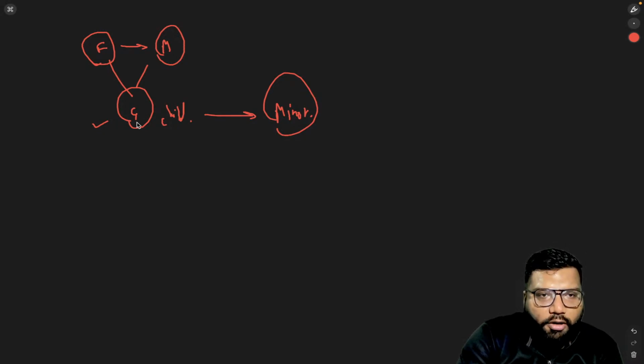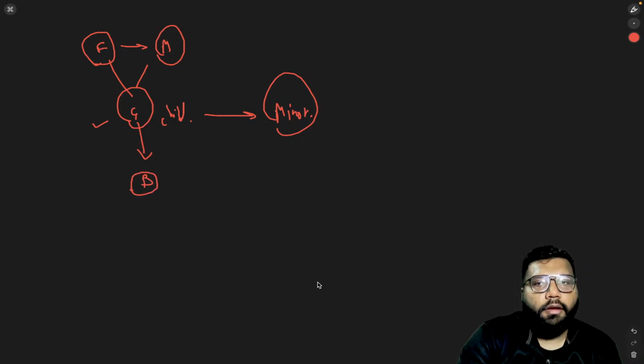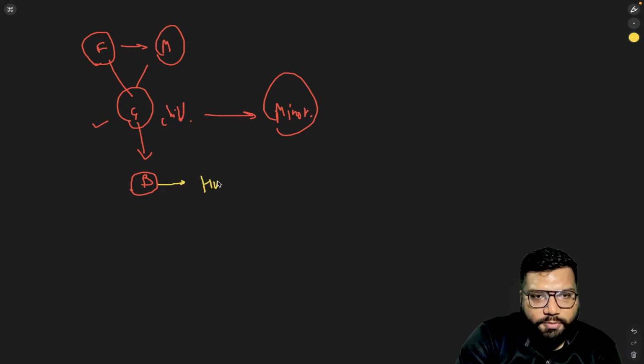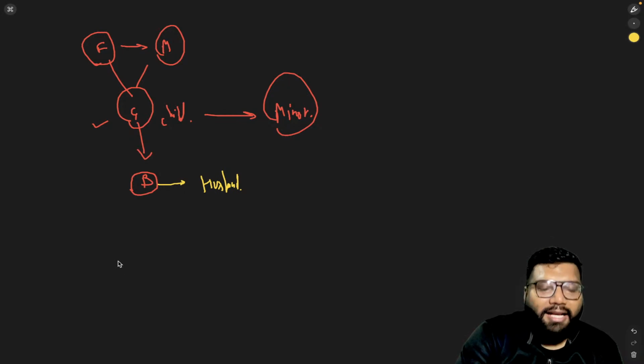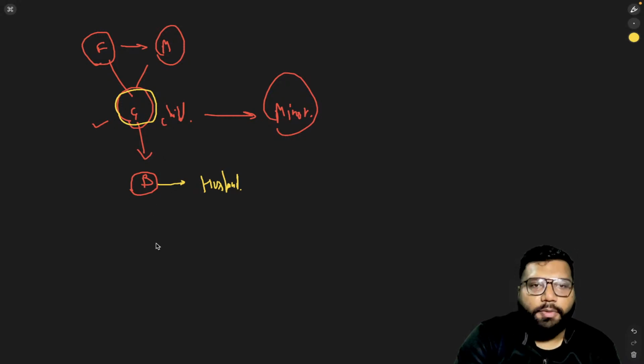Now, she got married to, suppose, this boy. Now, this B is the husband. Technically, the responsibility of this girl is now on the shoulders of B, the husband.